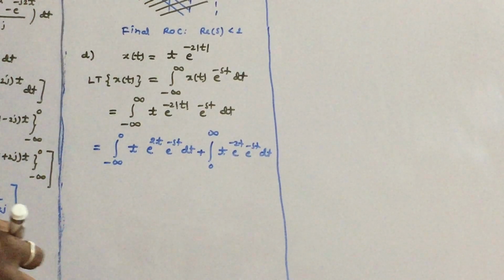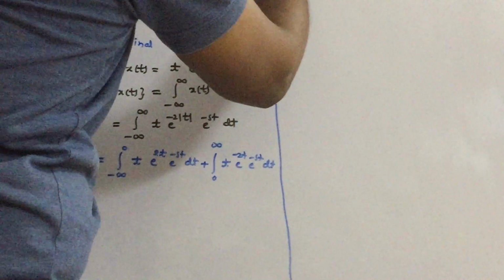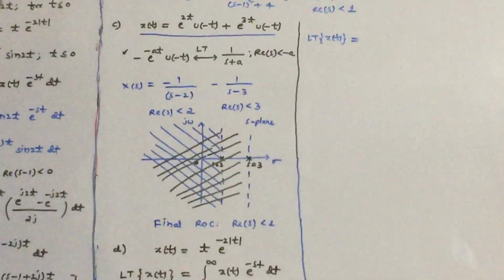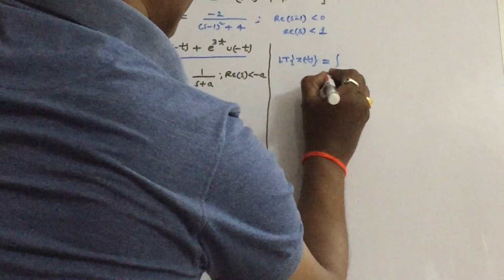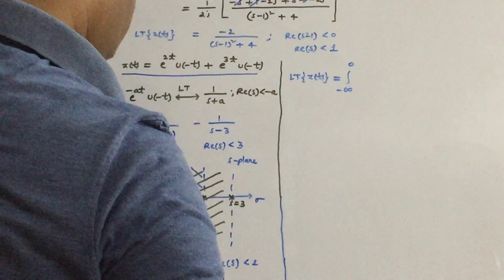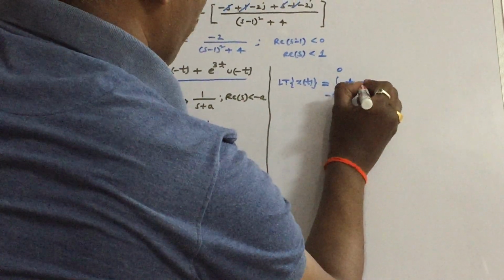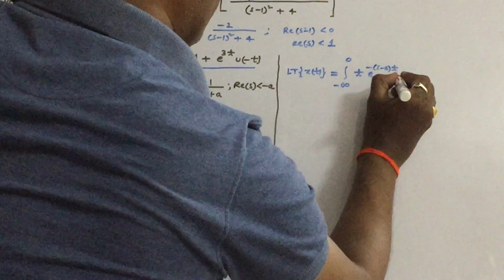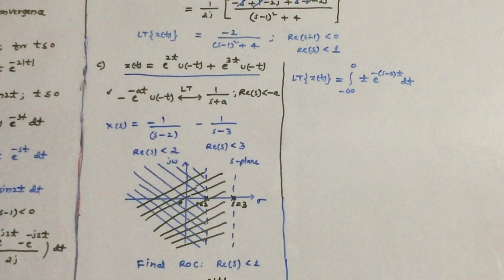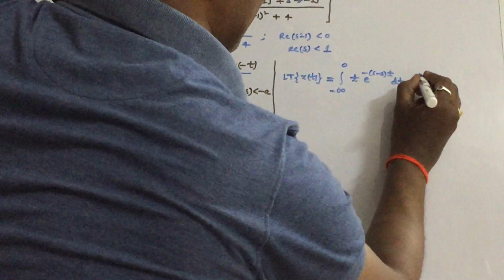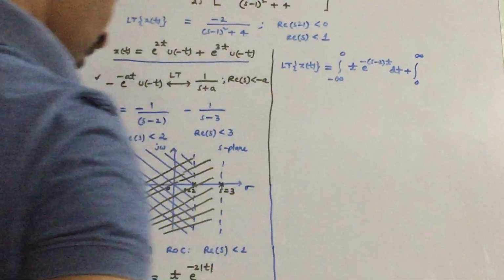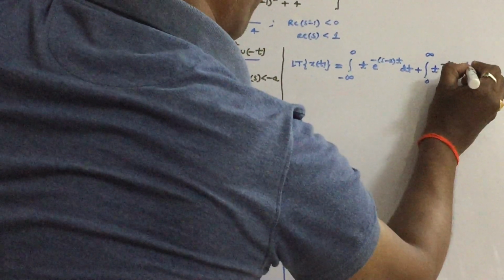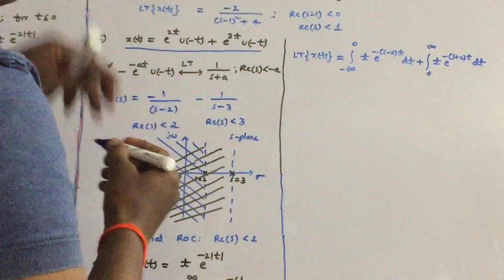So you can simplify this: the Laplace transform of the given function x of t can be written as integral minus infinity to 0 t into e power of minus (s minus 2) into t into dt plus integral 0 to infinity t into e power of minus (s plus 2) into t into dt.